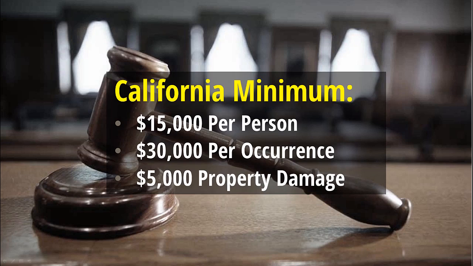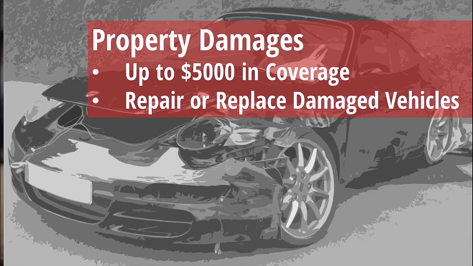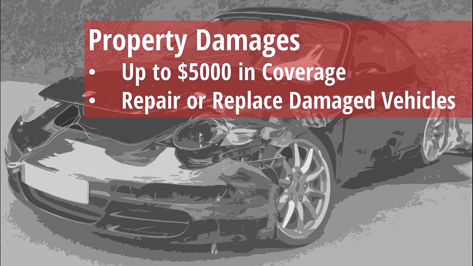So what this means is that if you are in an accident where you are found to be at fault, your insurance company may pay up to $15,000 for any one person's injuries in the accident, and the maximum that they will pay is $30,000 for that accident, or what is also commonly referred to as per occurrence. So to clarify, with these minimum coverage levels, no one person will receive more than $15,000 for bodily injury, and the insurance companies will only pay out a maximum of $30,000, regardless of how many people are involved in the accident.